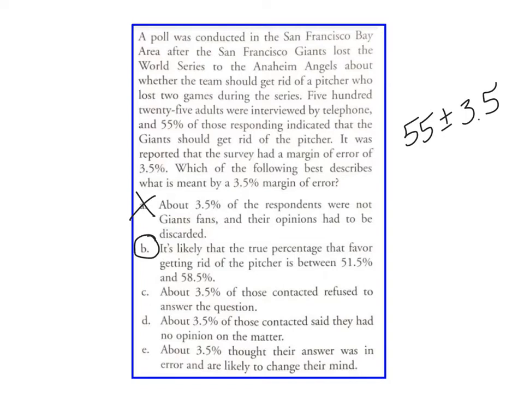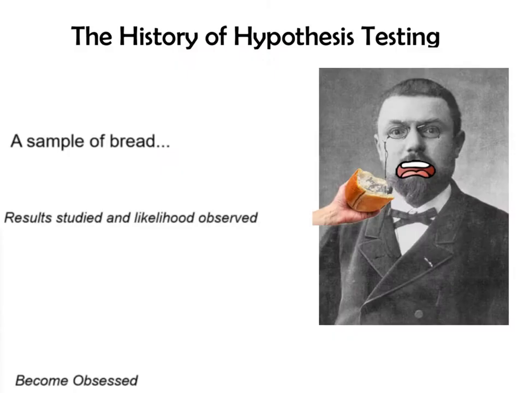3.5% of those contacted refused. No, it has nothing to do with non-response rates. 3.5% of those contacted said they had no opinion. No, it has nothing to do with people that, again, didn't respond. 3.5% thought their answer was an error, and they're likely to change. No, it is B. Margin of error helps us build a confidence interval.